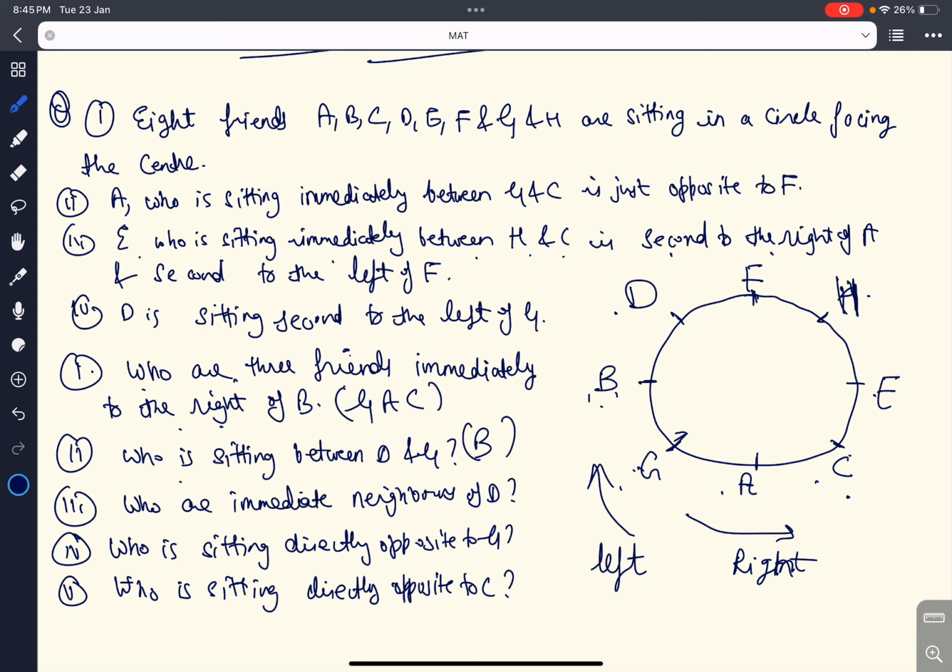Our third question is, who are the immediate neighbors of D? Immediate neighbors in both directions. We can't look in one direction only. We have to look for neighbors in both directions. So F and B, they both are neighbors of D.